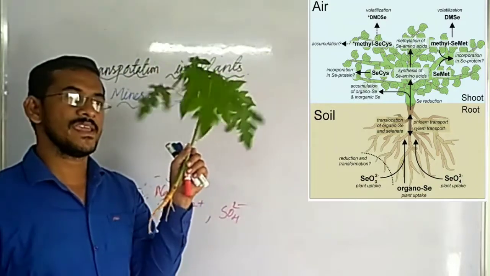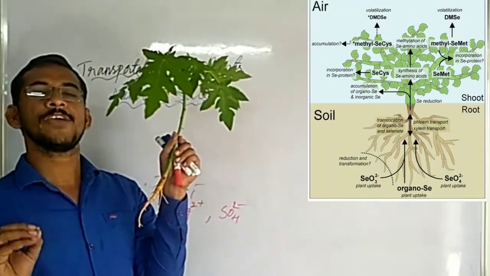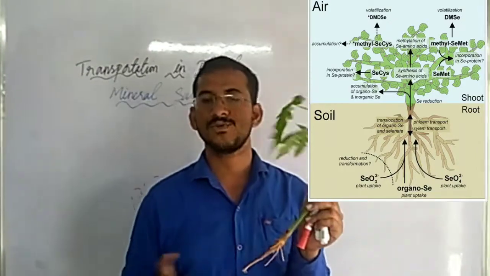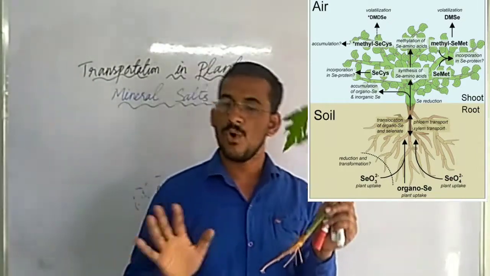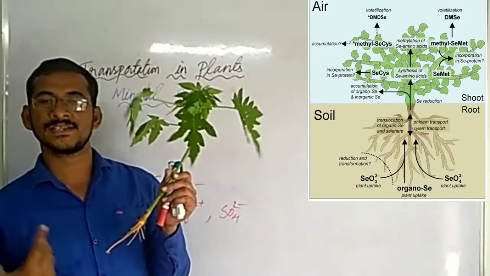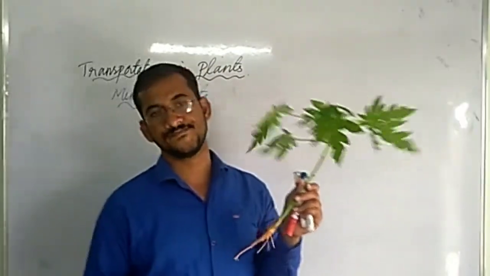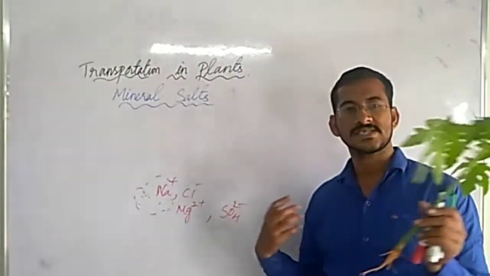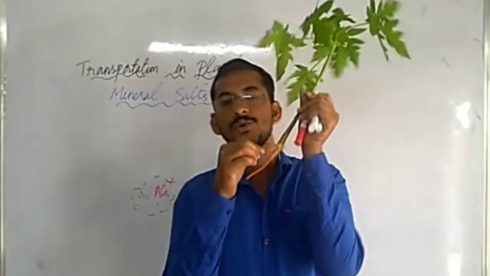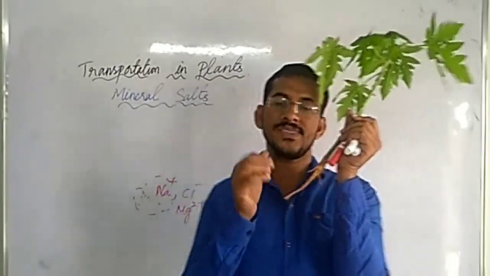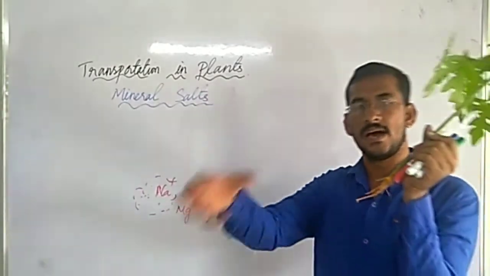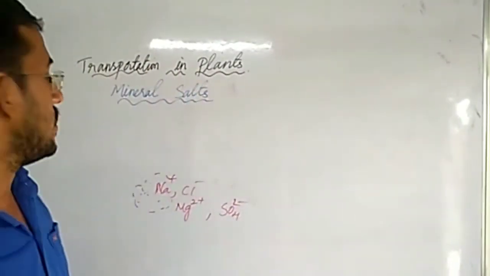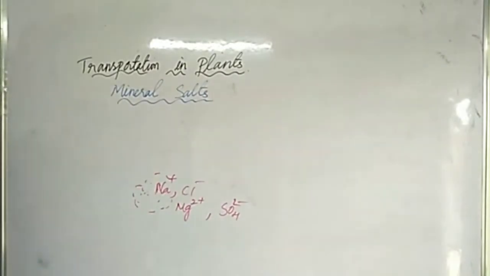Generally only a few minerals are transported through the diffusion process, but most of the minerals and salts need energy, ATP. This energy is supplied by the cytoplasm of the root hairs and root. They utilize that energy and absorb, taking the minerals and ions into the roots.